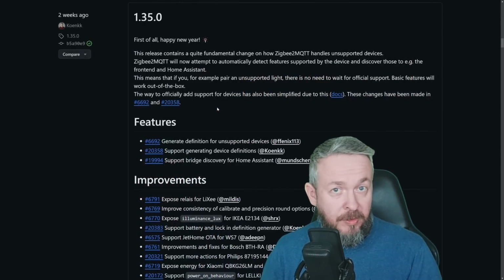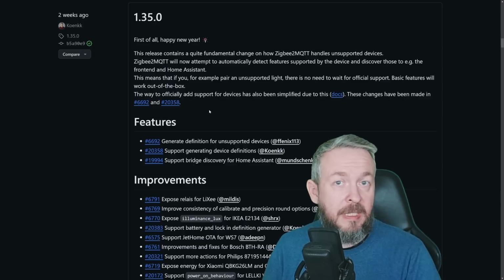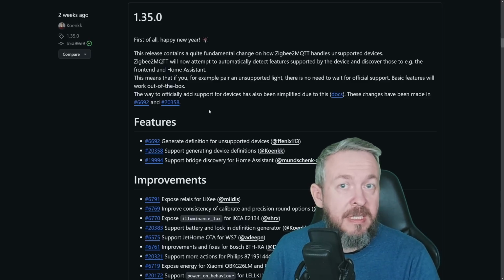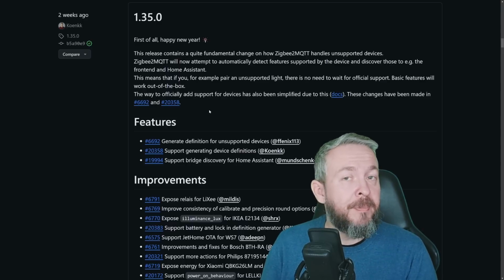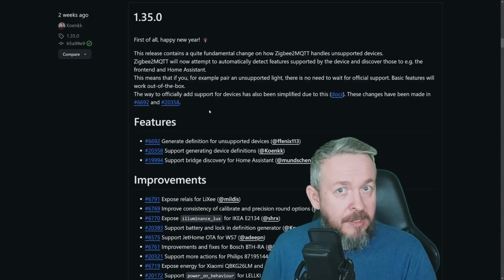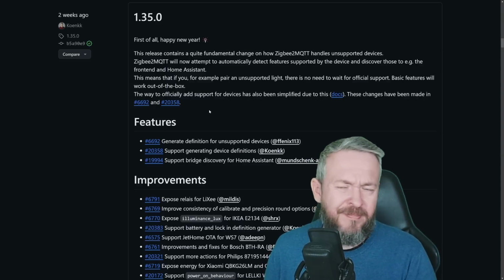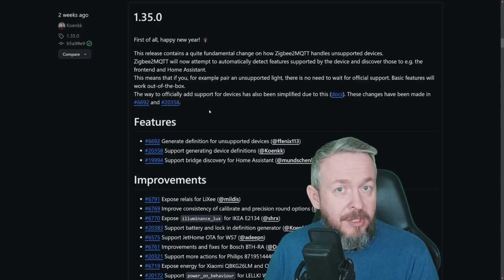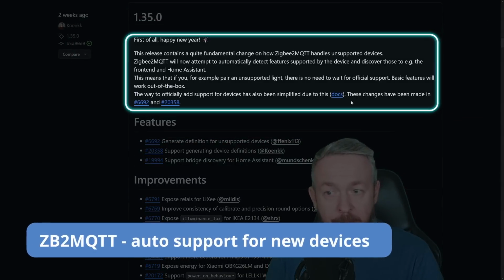One thing where ZigBee2MQTT shines over ZHA is, as I mentioned, the support for the devices unsupported in ZHA. The list of newly supported devices in each release is very comprehensive. I myself have created a couple of custom quirks for ZigBee2MQTT to add support for such new devices that didn't exist in ZigBee2MQTT. The process was, in my opinion, a bit simpler, but still not simple enough. With the latest release of ZigBee2MQTT, version 1.35.0, released on the 1st or 2nd of January, there are some additional changes that unfortunately I don't think ZHA can match at this time. And this is this paragraph here.